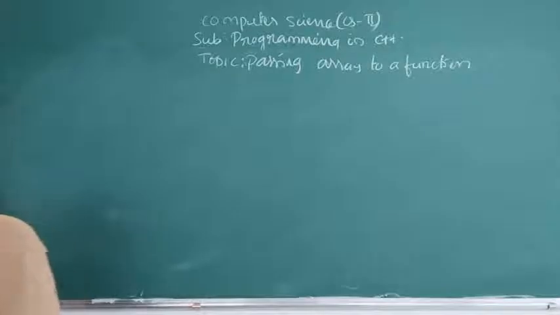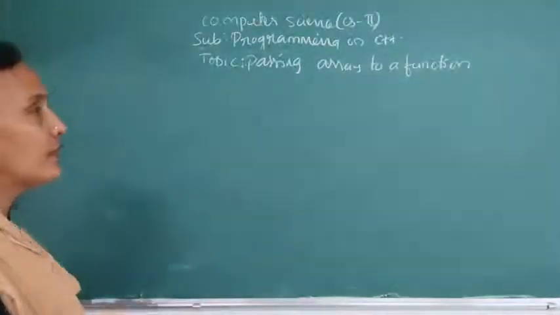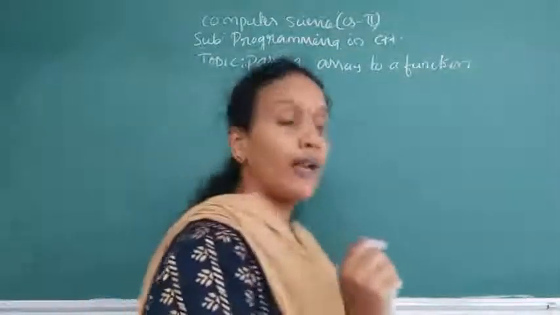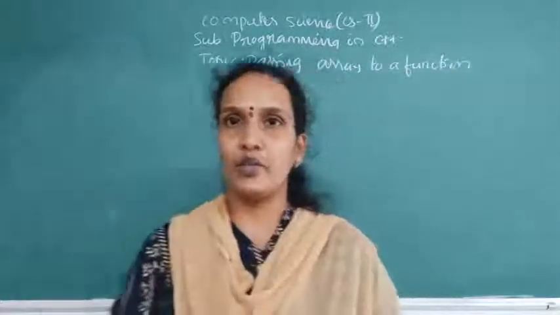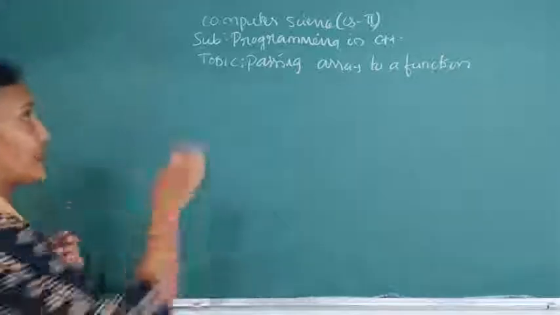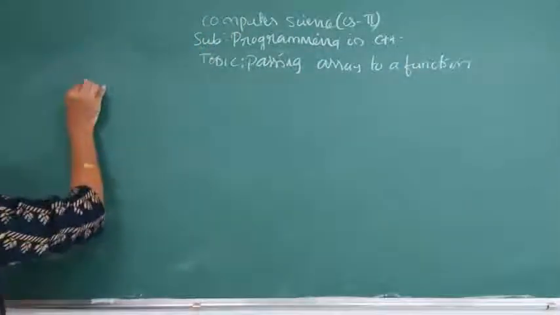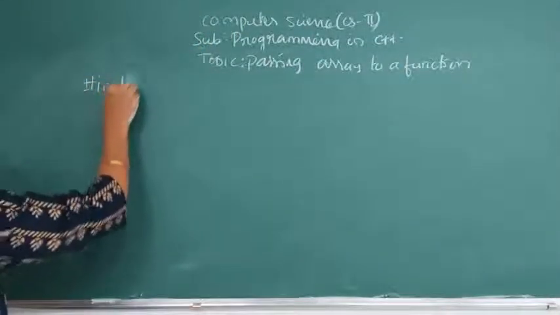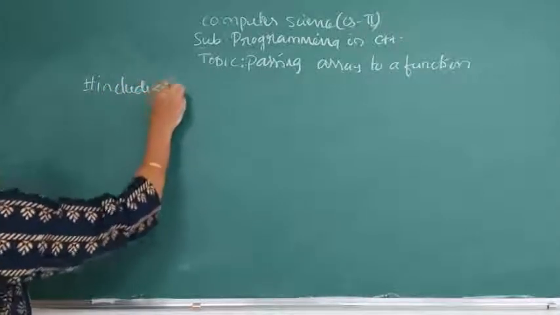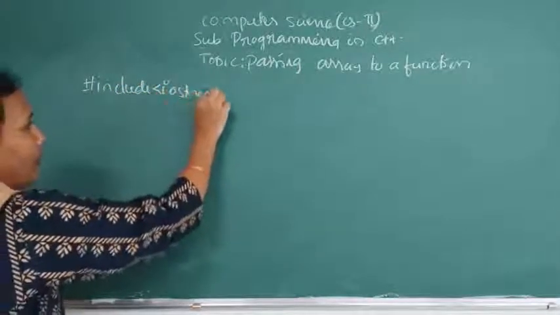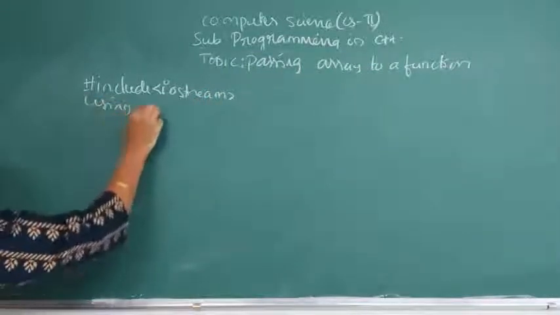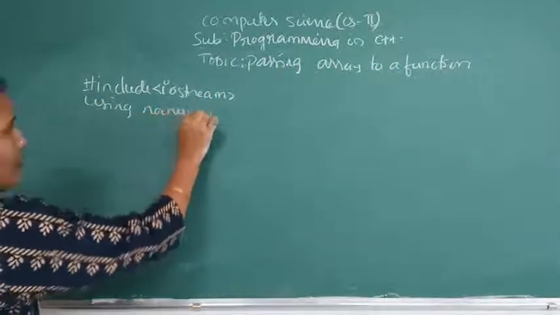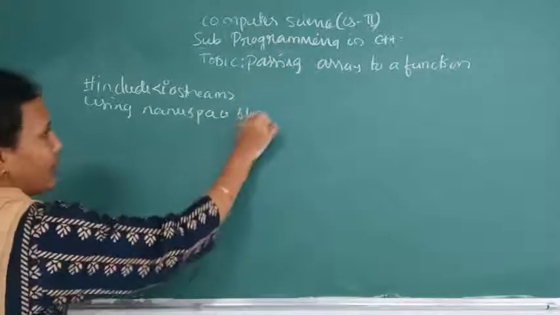I will give you the syntax now. First I will explain how to declare an array, then how to pass that array to a user-defined function. First, #include <string>, next using namespace std.